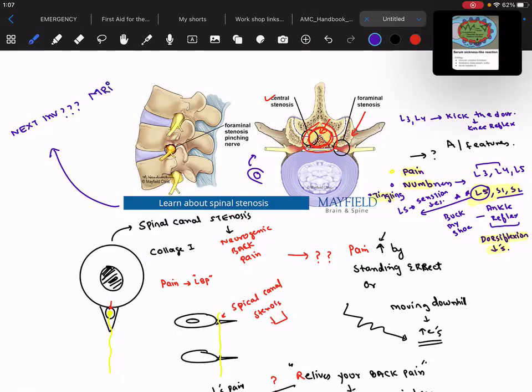It will be none other than MRI. Please remember this. If you suspect spinal canal stenosis, you need to go for the MRI. And how do you suspect? Once the patient comes to you in your clinic complaining of lower back pain, the first question you will ask is, what are the aggravating factors for this lower back pain? Does anything increase the pain?